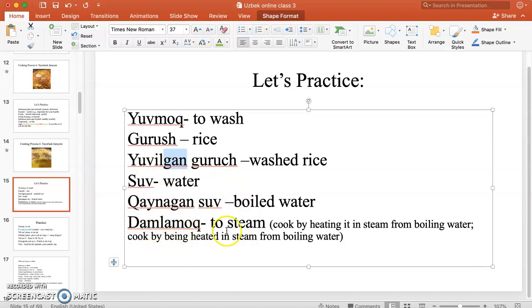Damlamoq. Damlamoq means to steam. Here meaning cook by heating it in steam from boiling water. Okay? So now you know that damlamoq also you can say about the tea. Men choy damladim yoki men choy damlayapman.